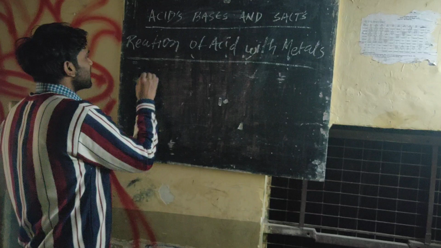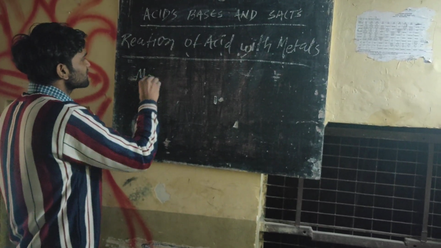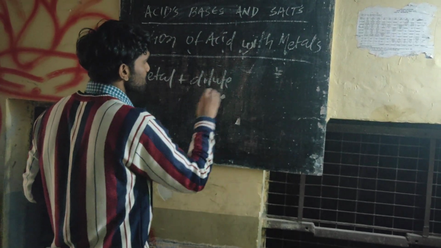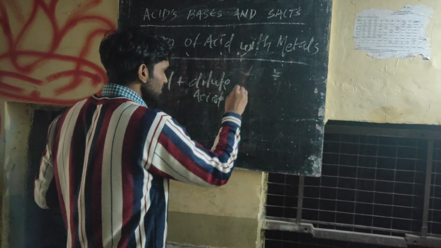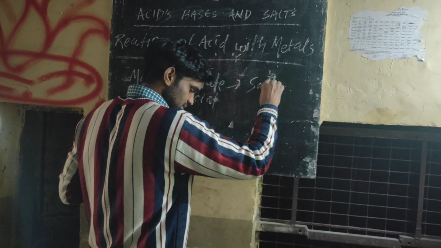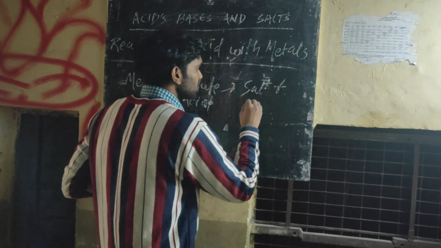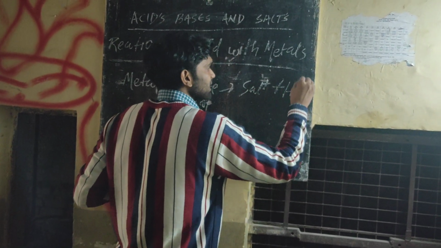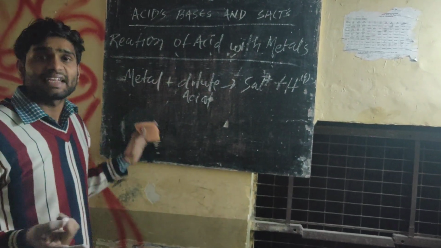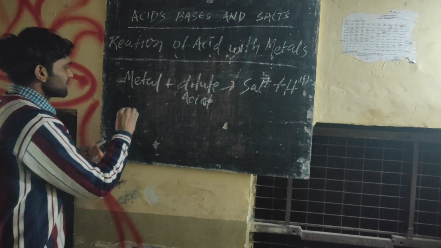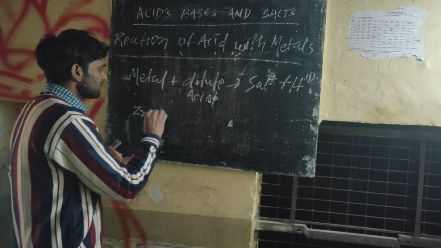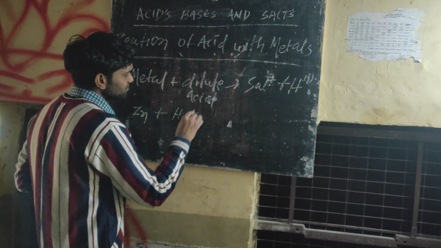Whenever a dilute acid reacts with metals, it will provide us salt plus hydrogen gas. Let us take an example. Zinc is our metal. It will react with dilute solution HCl.